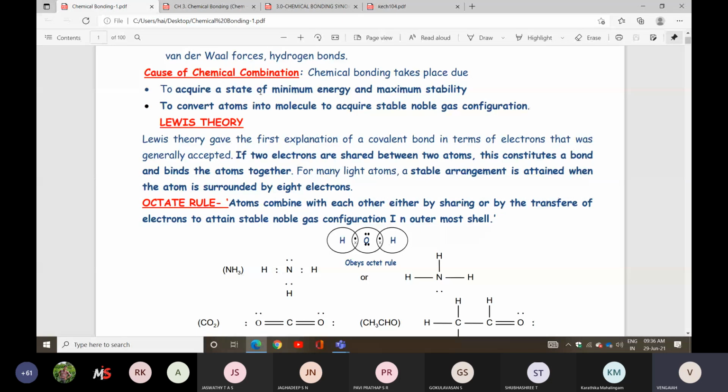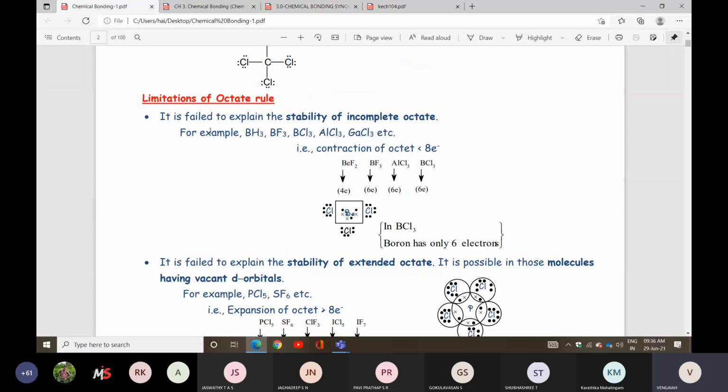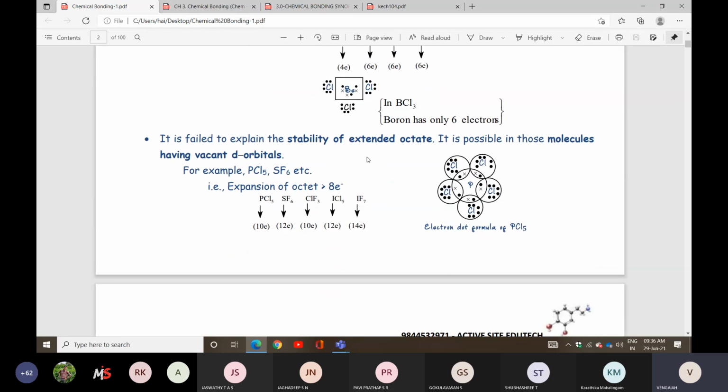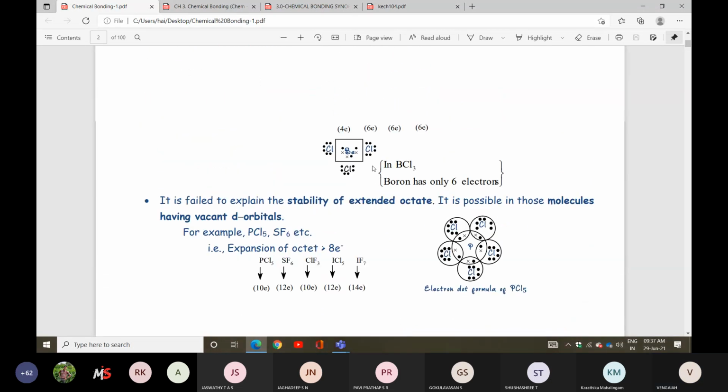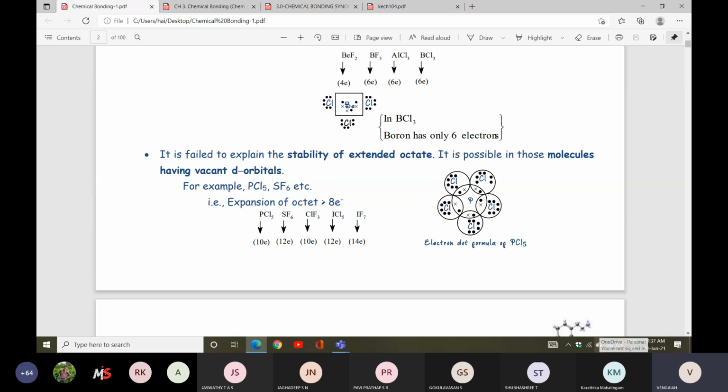Next, we discussed Lewis theory and the octet rule, and the limitations of the octet rule. It failed to explain the stability of incomplete octet, and it failed to explain the stability of extended octet. It failed to explain odd number of electrons.